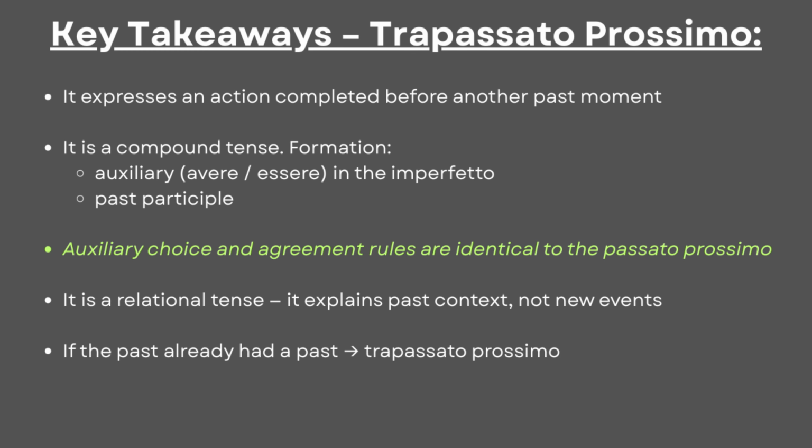Overall, this is how the past perfect fully works in Italian. It expresses an action that's completed before another past moment, and therefore it's a compound tense, made from auxiliaries avere and essere and a past participle. Auxiliary choice and agreement rules are identical to the passato prossimo, so this tense is relational, explaining the past of the past.